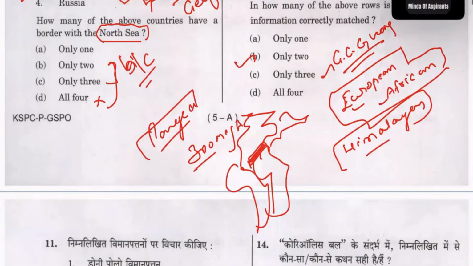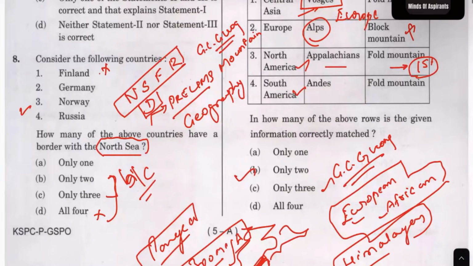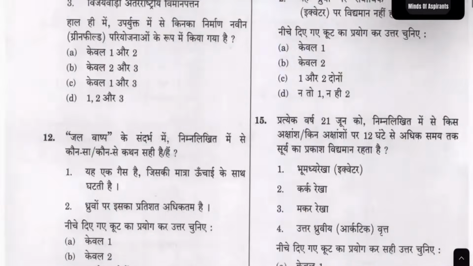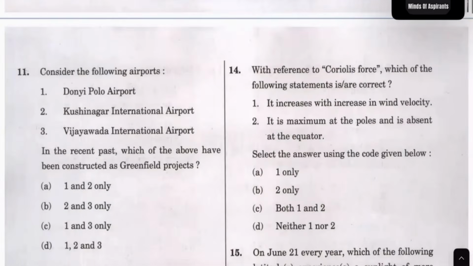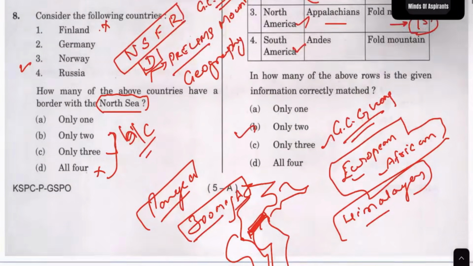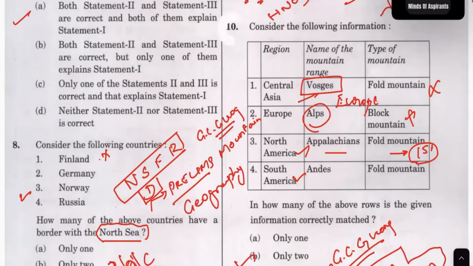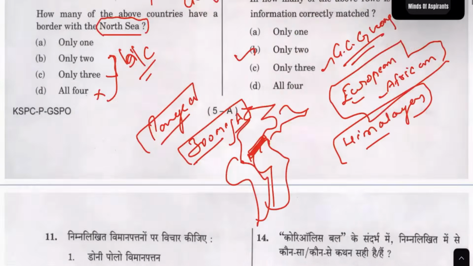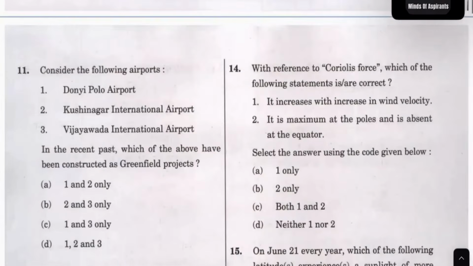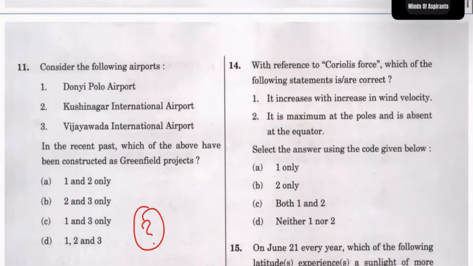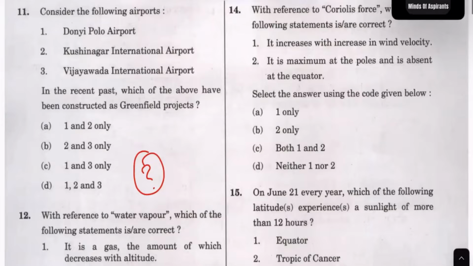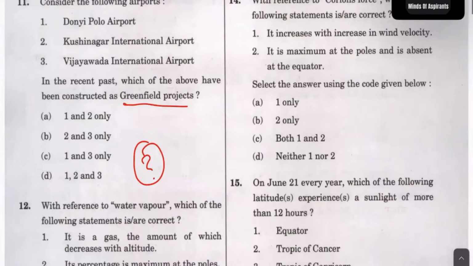You don't have to know this, but this is genuinely how I arrived at the conclusion that both are true. This is the answer for that. So that is a point. This answer I know a little bit, so I'm going to circle it for myself. Please check it. And this one, I am not sure. This is something which happened recently, greenfield. What I have to analyze is what is greenfield and what is brownfield, so please check what these two things are.